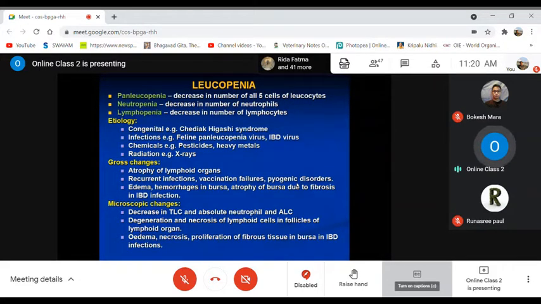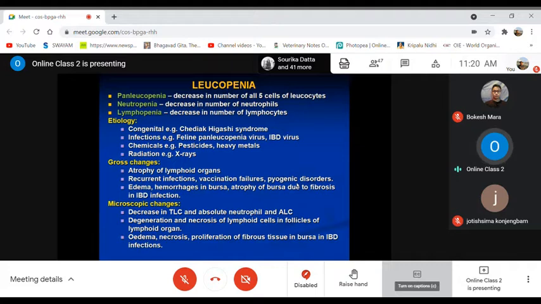Then chemicals, like toxicity due to pesticides and heavy metals, as well as radiations like X-rays and gamma rays. In all these cases, there is destruction of the WBCs leading to a decreased number of leukocytes.